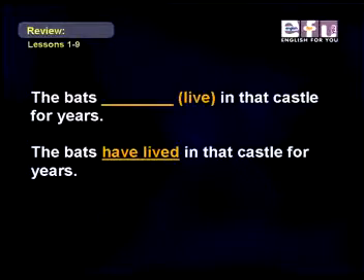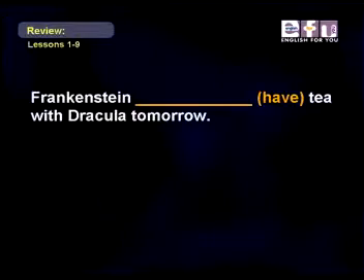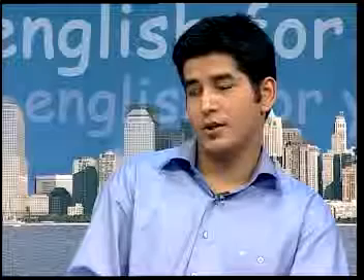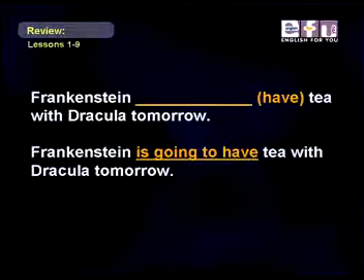The bats have lived in that castle for years. Very good. And Lewis, one for you. Frankenstein have tea with Dracula tomorrow. Frankenstein is going to have tea with Dracula tomorrow. Great.